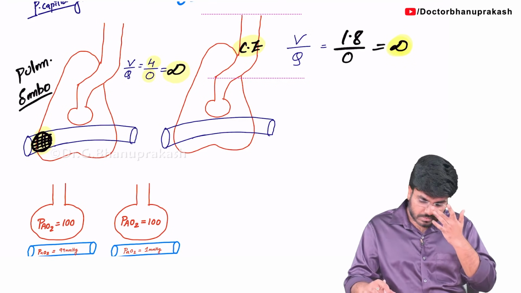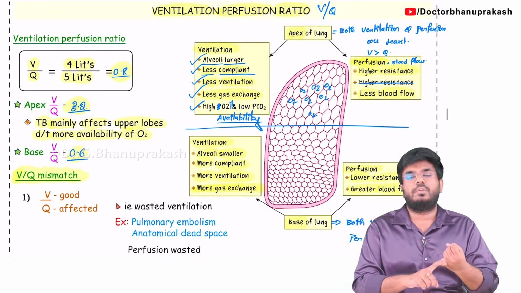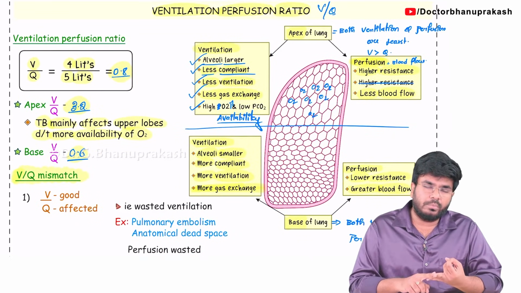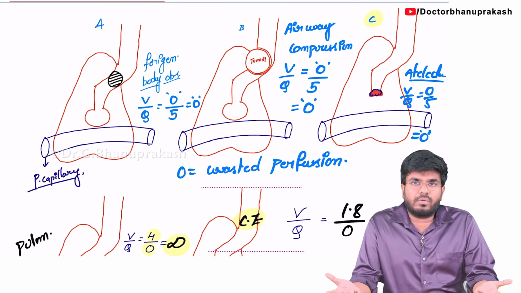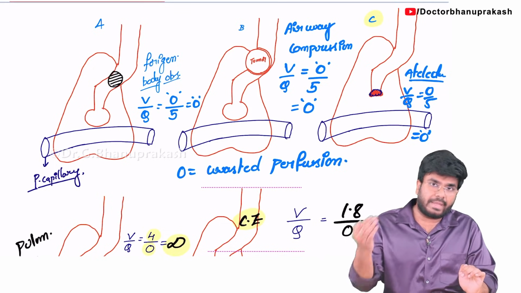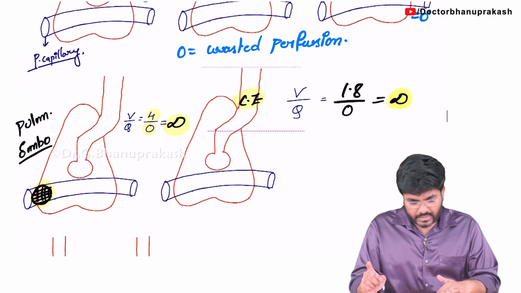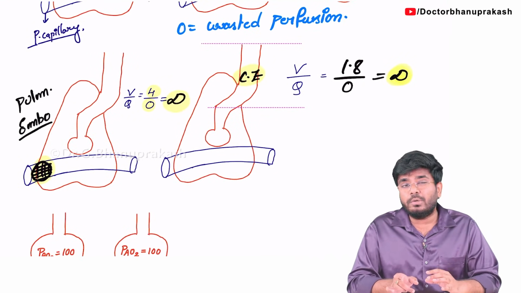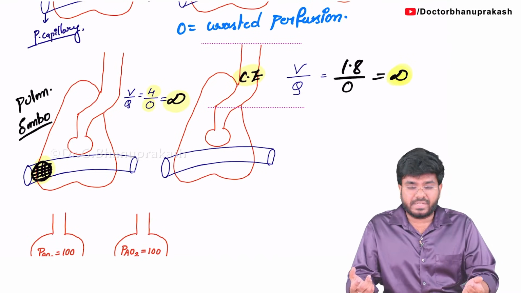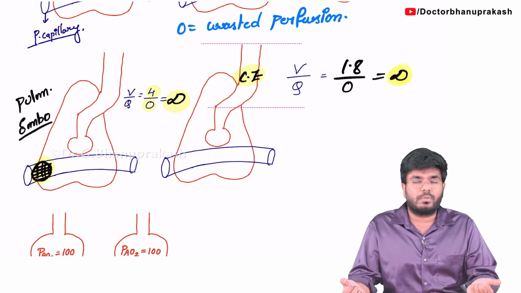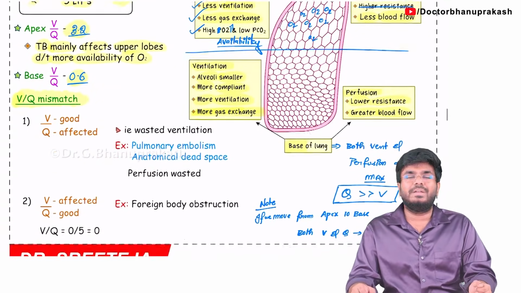So these are the things I wanted you to know for your exam for the VQ ratios. What is the normal VQ ratio? The normal VQ ratio is 0.8. In the apex of the lung, it is 3.2. In the base of the lung, it is 0.6. In which conditions will it be 0? Whenever the airway is obstructed, whenever there is a problem with the airflow, like atelectasis, foreign body obstruction, or airway compression. In which conditions can the VQ ratio be infinity? If a patient has pulmonary embolism or in the anatomical dead space. With this, the topic of ventilation perfusion mismatches is completed. Hope the video is helpful. Thank you.